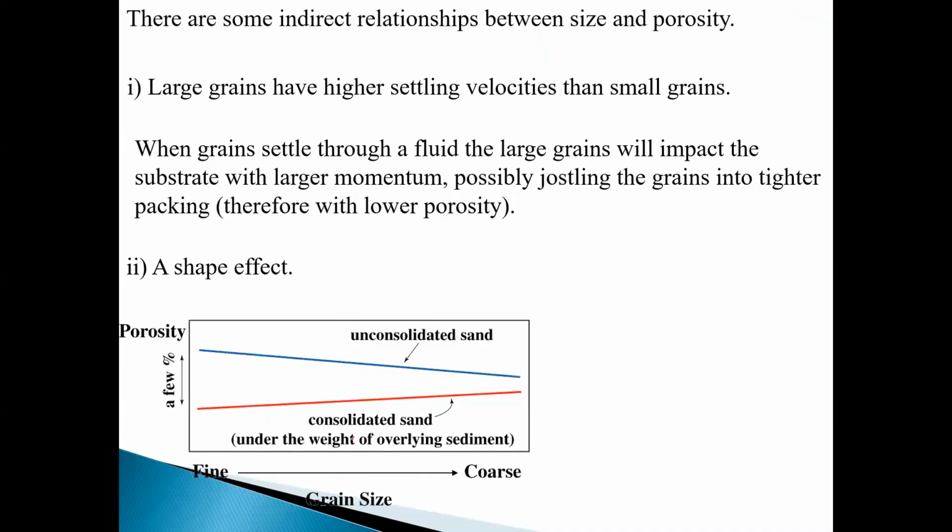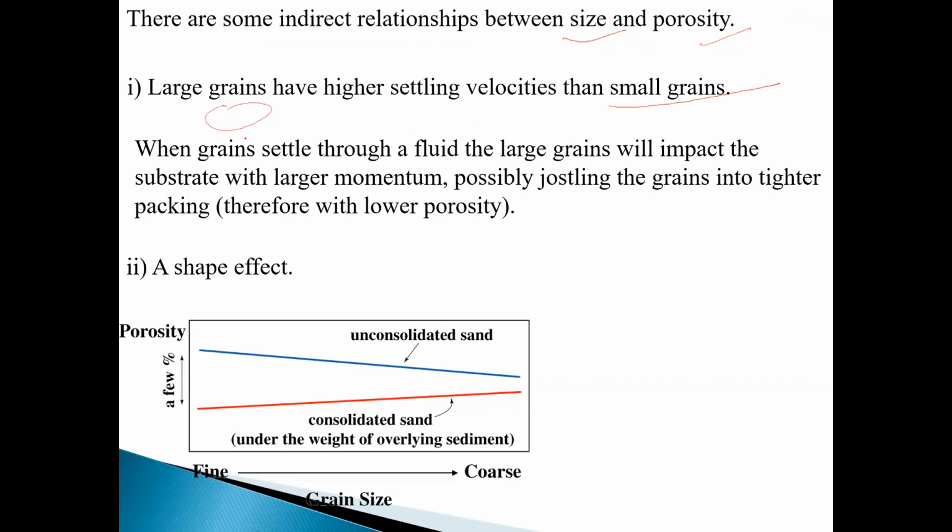These are the direct relationships to the porosity. There is also an indirect relationship between size and porosity. Large grains have higher settling velocity than small grains. You agree?